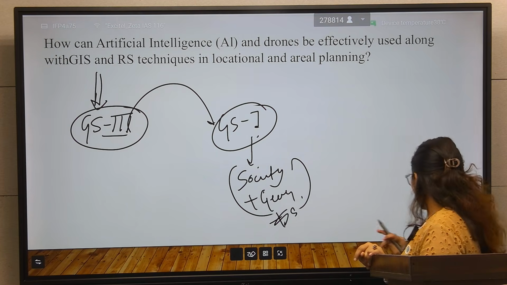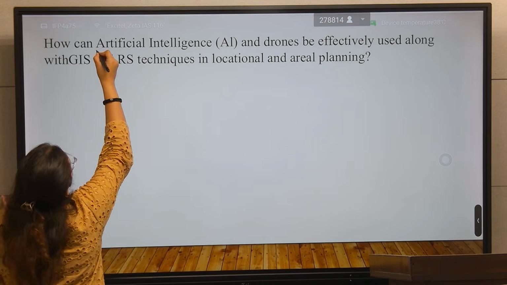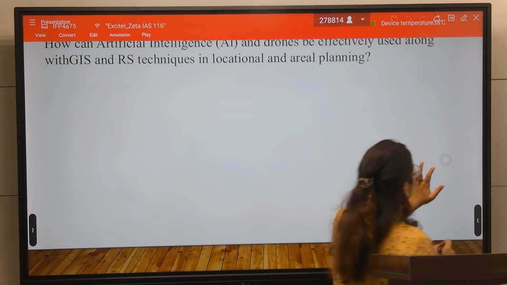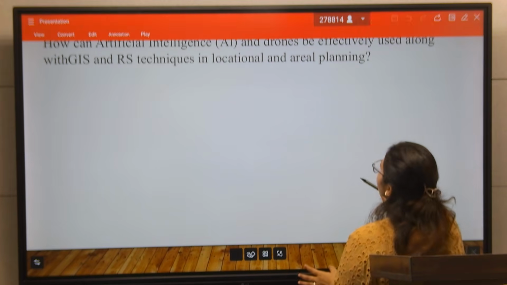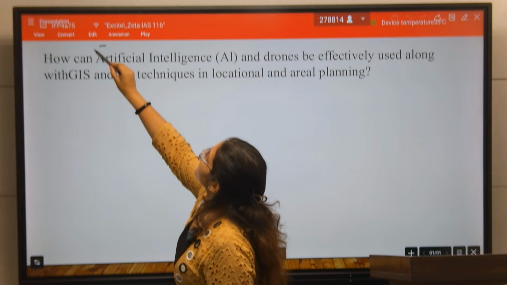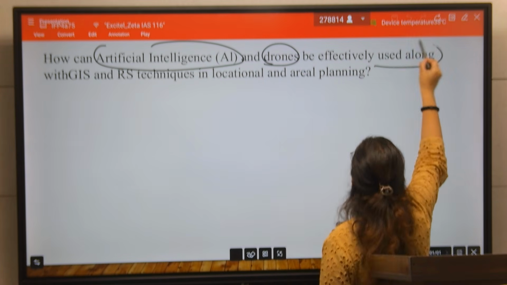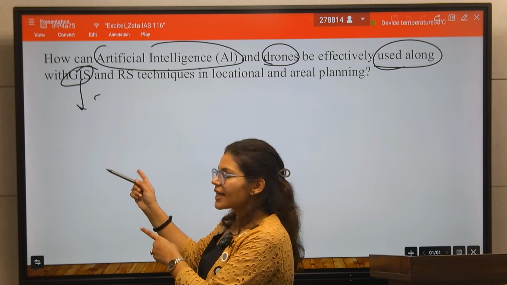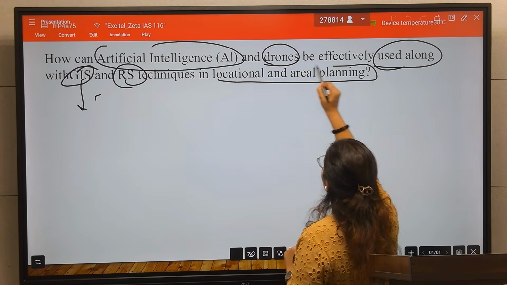This question is not easy to write, because they are saying that artificial intelligence and drones be effectively used along with GIS. So you should know what GIS technology and what RS technology is, in location and area planning.